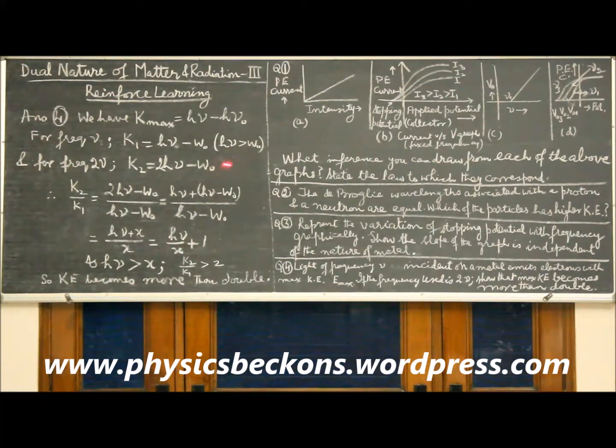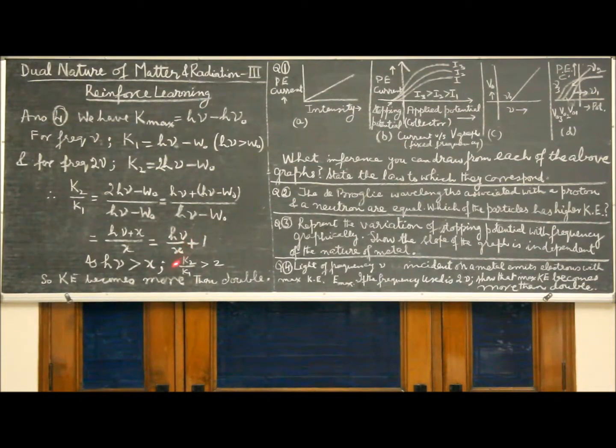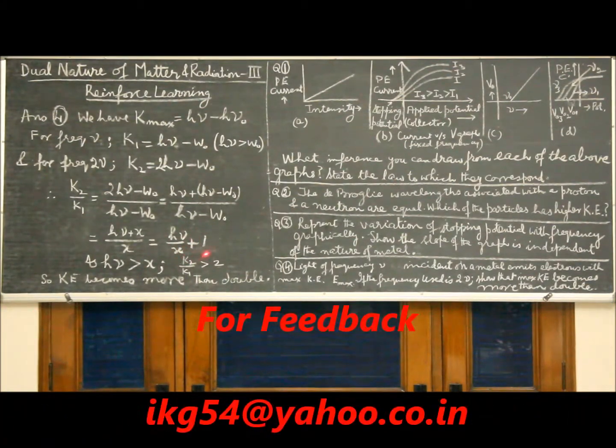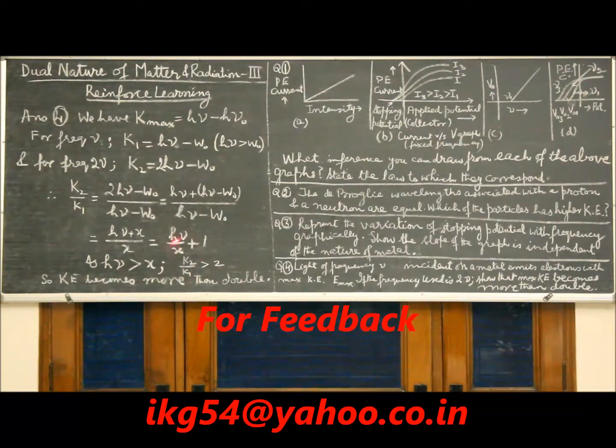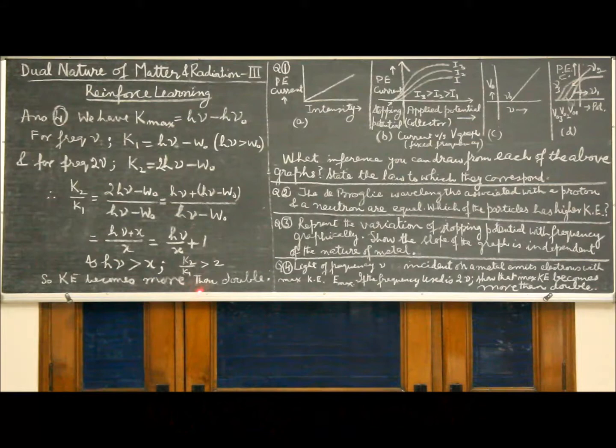We know h nu exceeds w naught, otherwise emission will not be possible. So h nu over x is greater than 1, plus 1. So you get K2 by K1 greater than 2, or the kinetic energy becomes more than double.